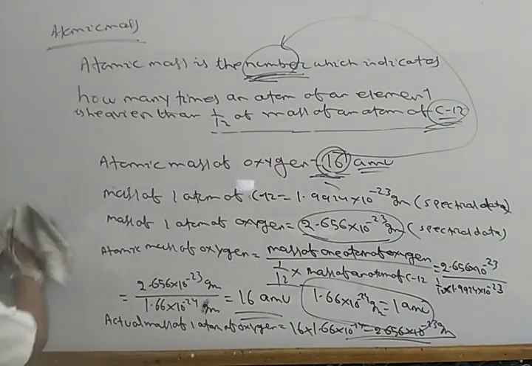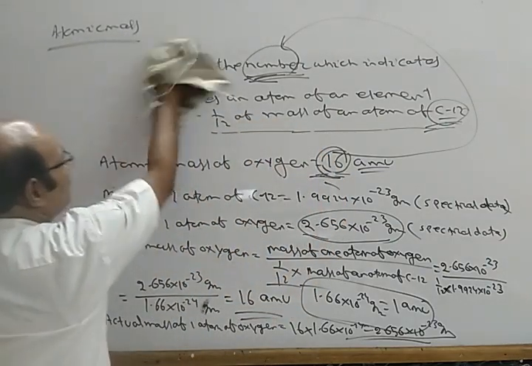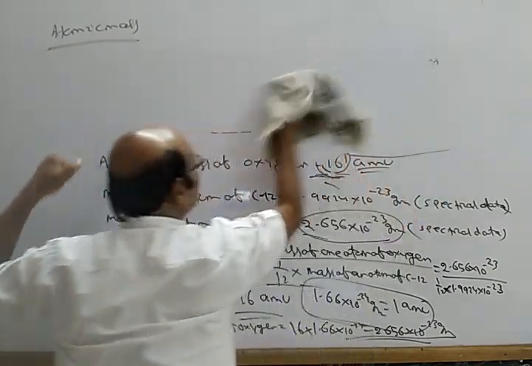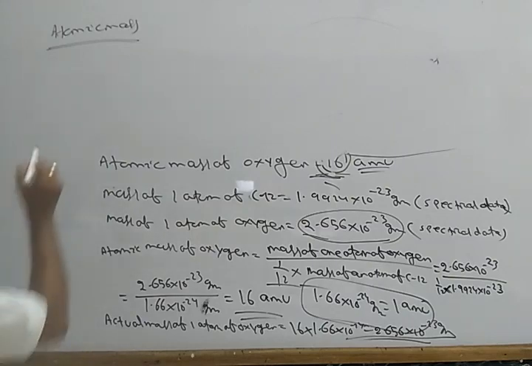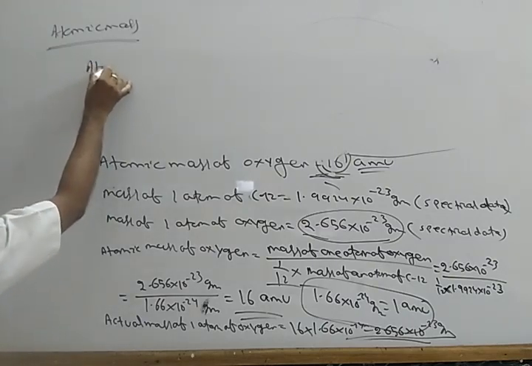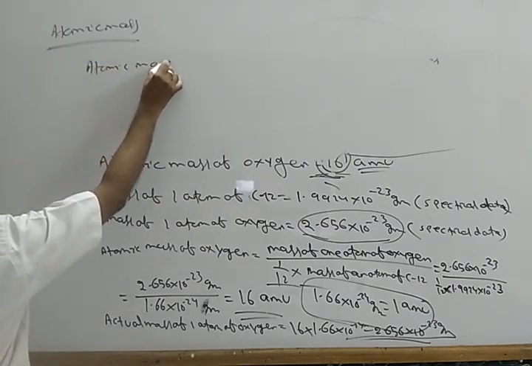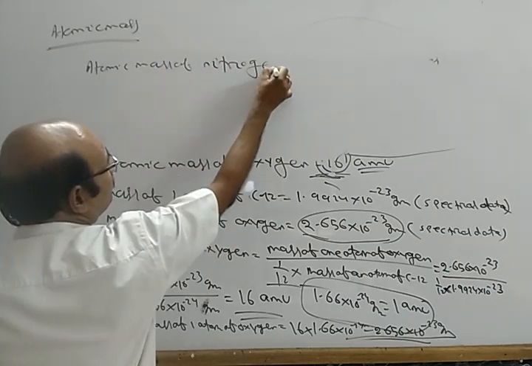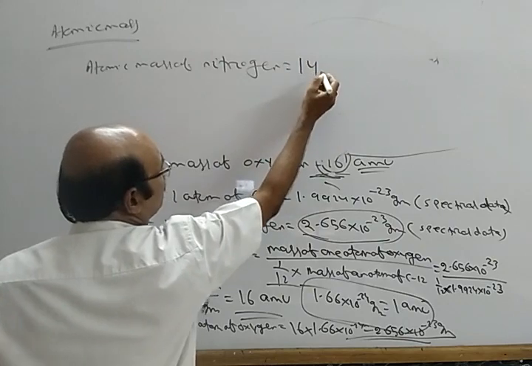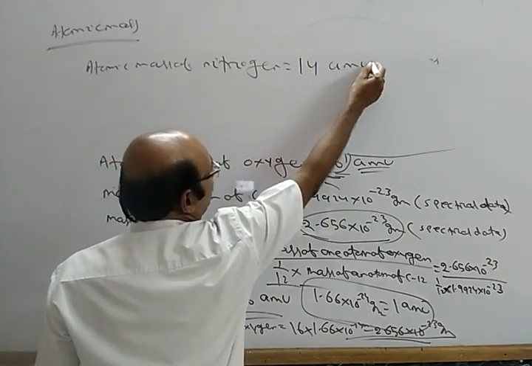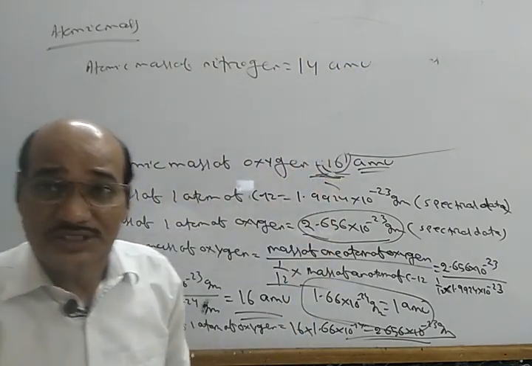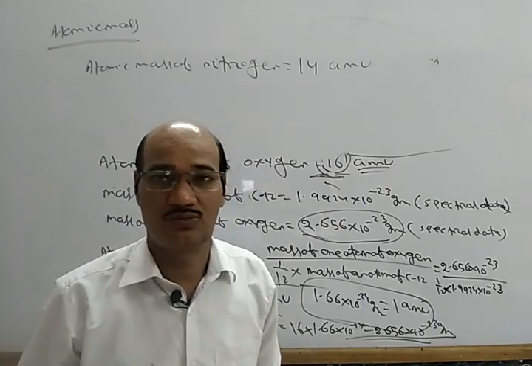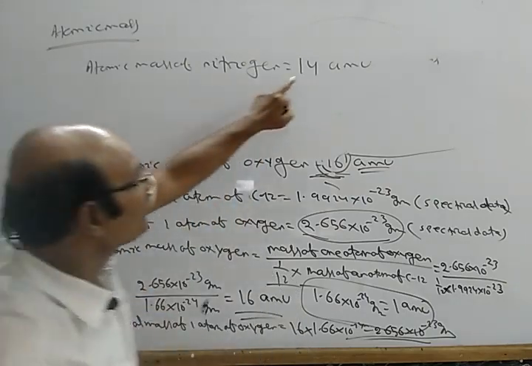Similarly, we can take any atoms. For example, suppose the atomic mass of nitrogen is 14 AMU. This is not the actual mass of an atom of nitrogen, it is a number only.